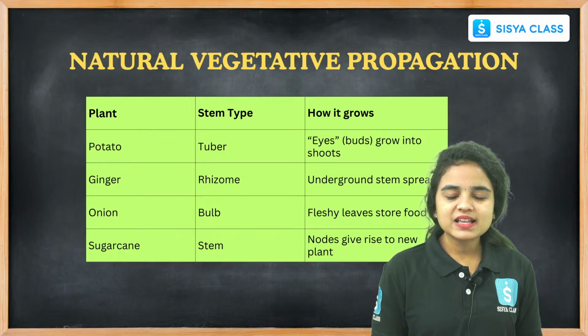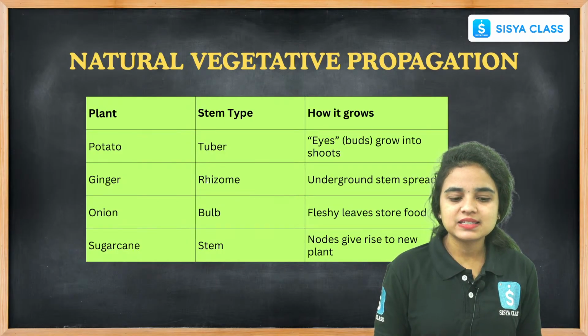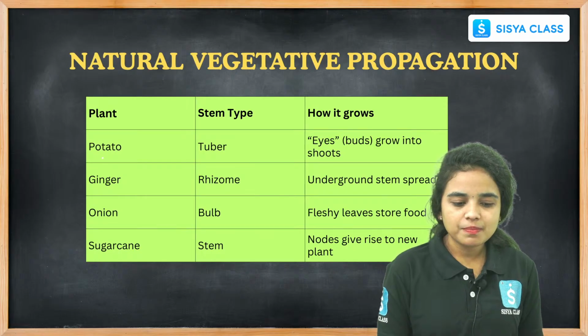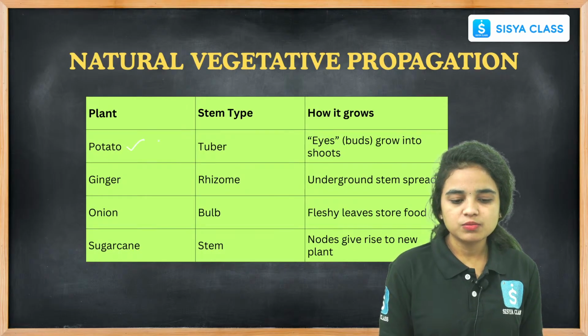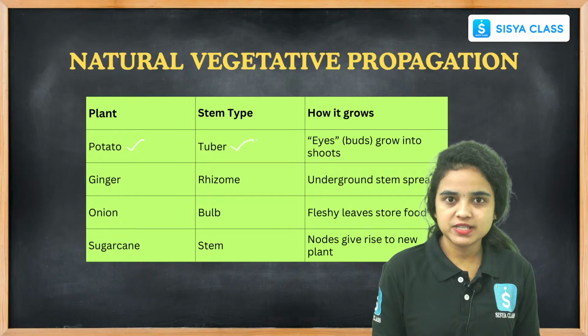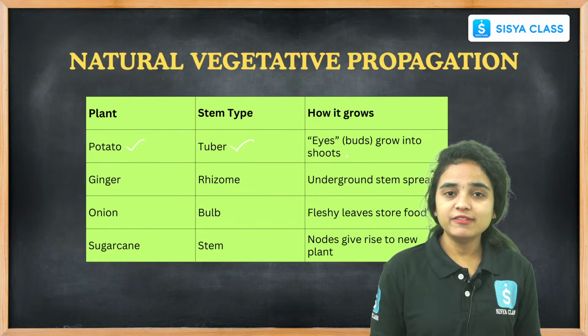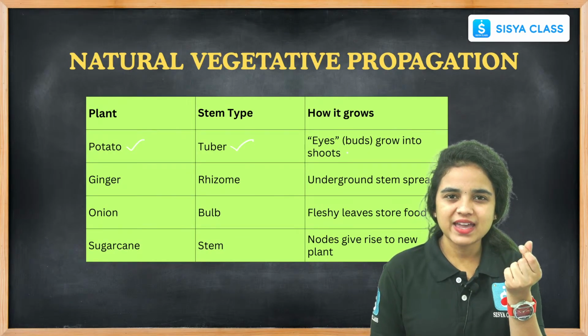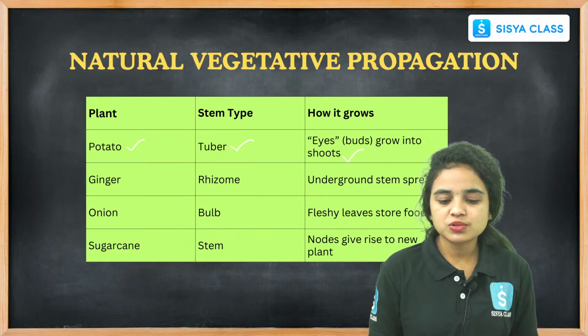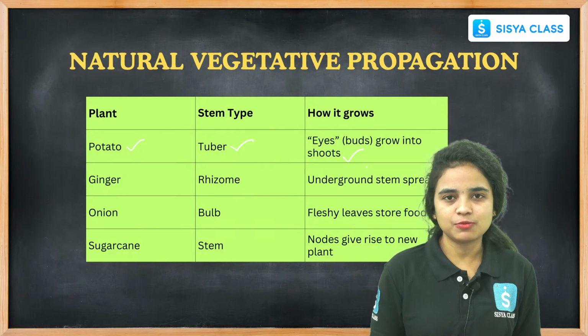Let us see the types of stem propagation and how it grows. Potato is developed from a stem, a stem tuber. It grows with the help of eyes, small buds that grow into shoots. Shoots are nothing but the plant body, right?